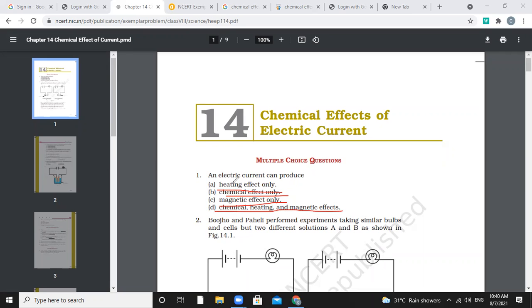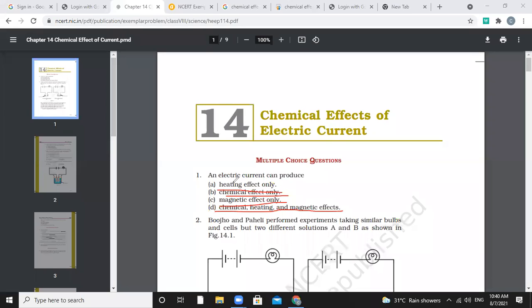Now, when electric current passes through the bulb, the medium is changed. It passes through the bulb, its filament gets heated, and the bulb will glow. That is the heating effect. The bulb glows because the filament gets heated. So students, this is the heating effect of the electric current, right?